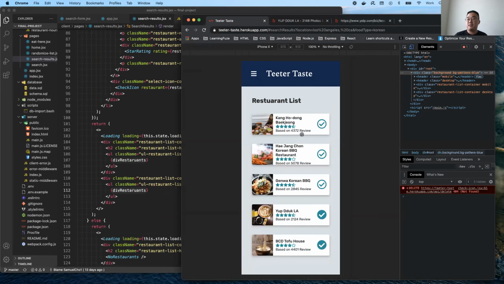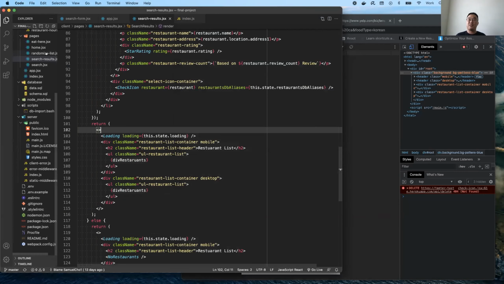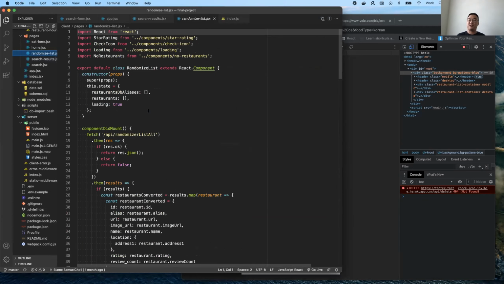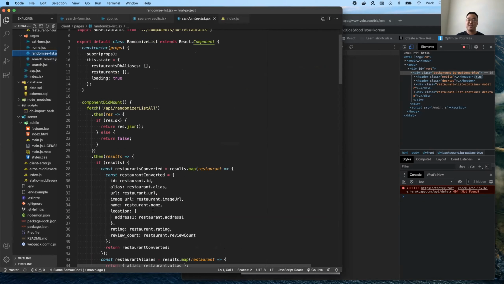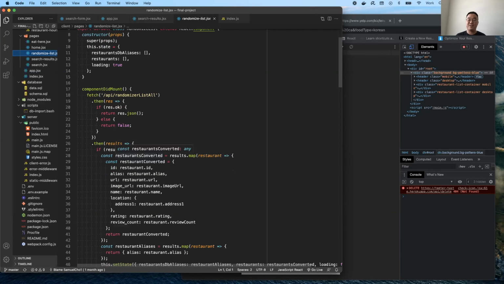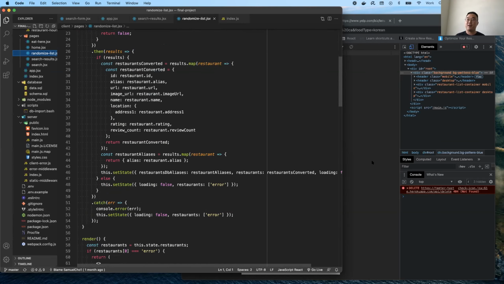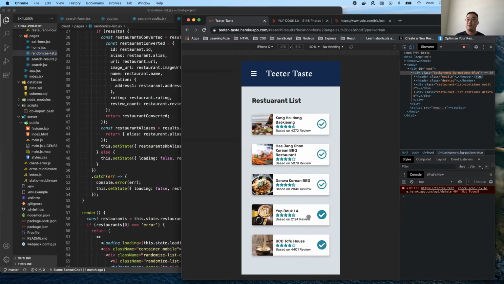Some problems, or some difficulties that I ran into while making the project were actually these little check icons. One thing was that there was an issue when I was saving to the database. It had to be camel case, but all the properties that I was getting back from the API were using underscores, or underslash, sorry. That kind of confused me for a while. So I had to do a little digging and then rename all the properties and all the variables, and also make sure that the right icon will be rendered when you're loading the page.